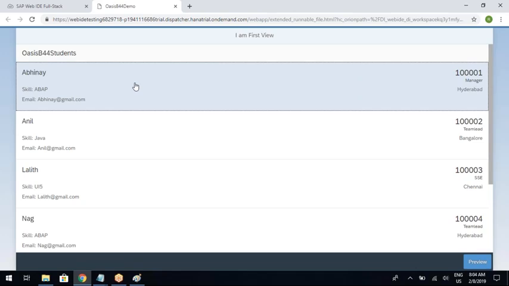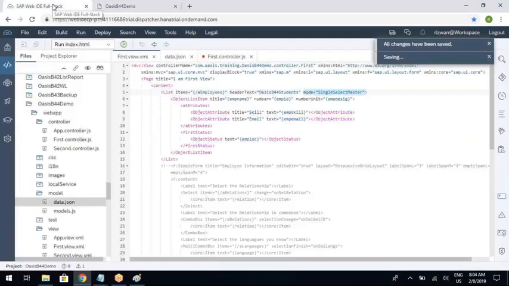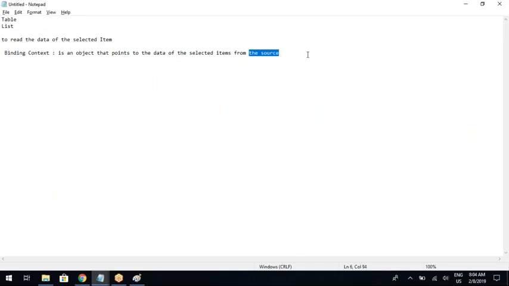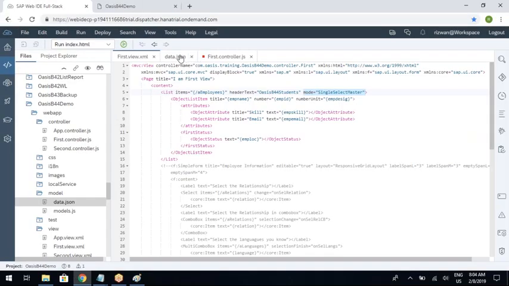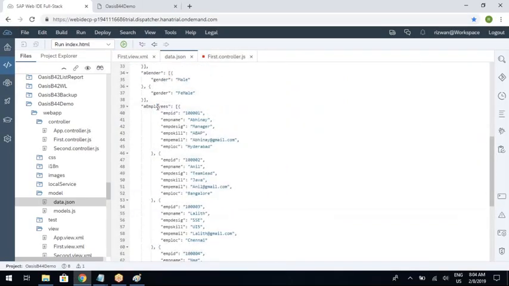You selected Abhinay. Now binding context will point to the data of Abhinay, but not from the screen. Whatever data you are seeing on the screen, it won't point to that. It will point to the data from the source. What is the source? The source is the array of employees. So from this array of employees, it points to only Abhinay's data like this.